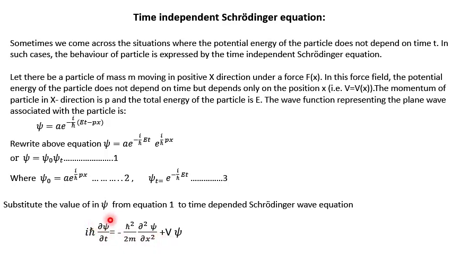But see one thing here: this psi depends upon time as well as position. So in place of psi I am going to write psi naught psi t.